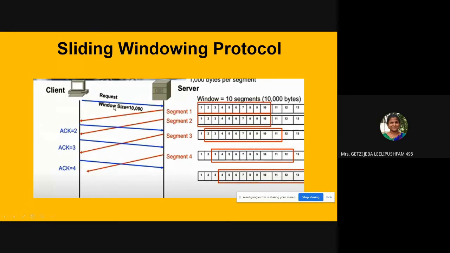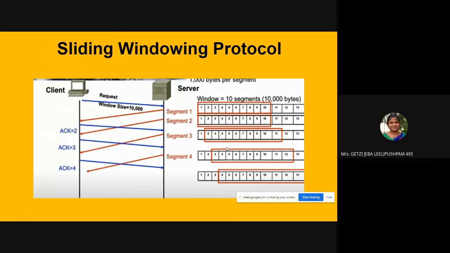The client says my window size is 10,000, and every segment size is 1,000, so the server has set 10 segments. The total size is 10,000 bytes. So listen, the window size should not exceed 10,000 bytes. That is the first condition. Now, when can you move? Only after receiving the acknowledgement you can move. These are the two conditions followed in the sliding window protocol.